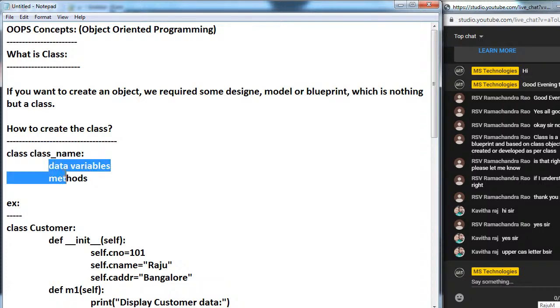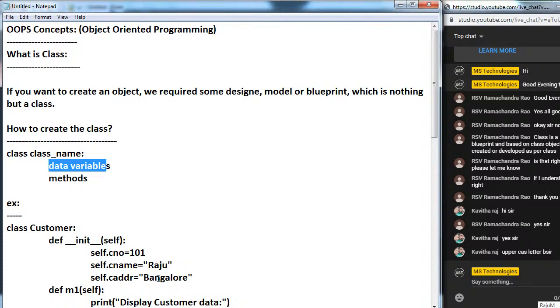Inside the class, what can we define? Inside the class we can take variables and methods. What is the purpose of these variables? To represent the data inside the class, we take these variables. To represent the data, see here 101 Raju Bangalore, this is the data.